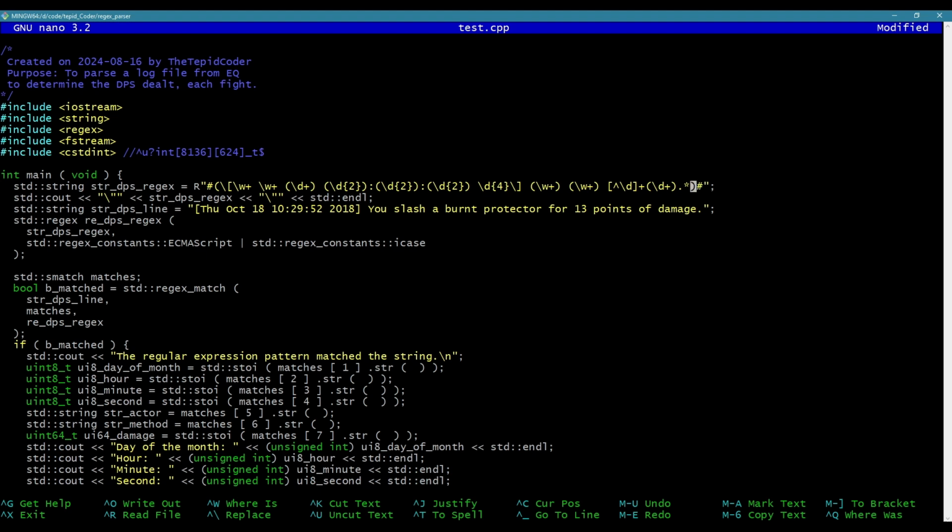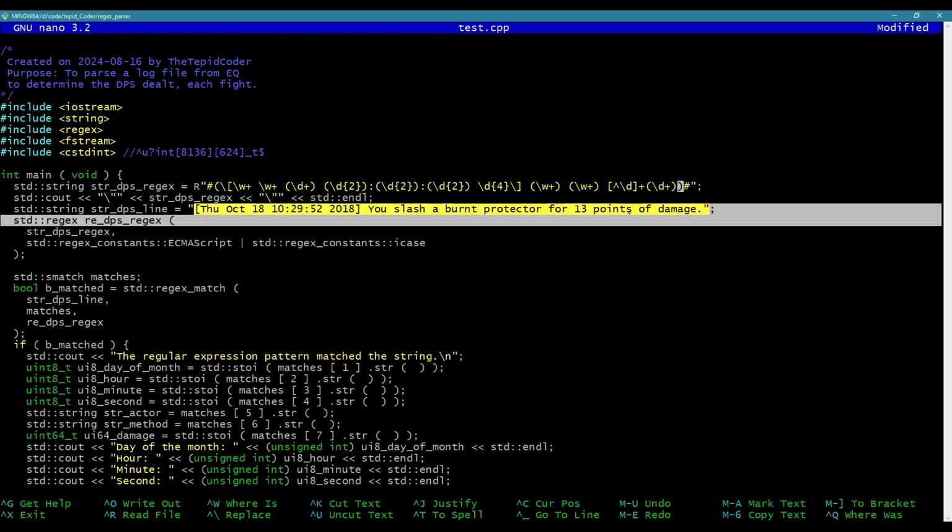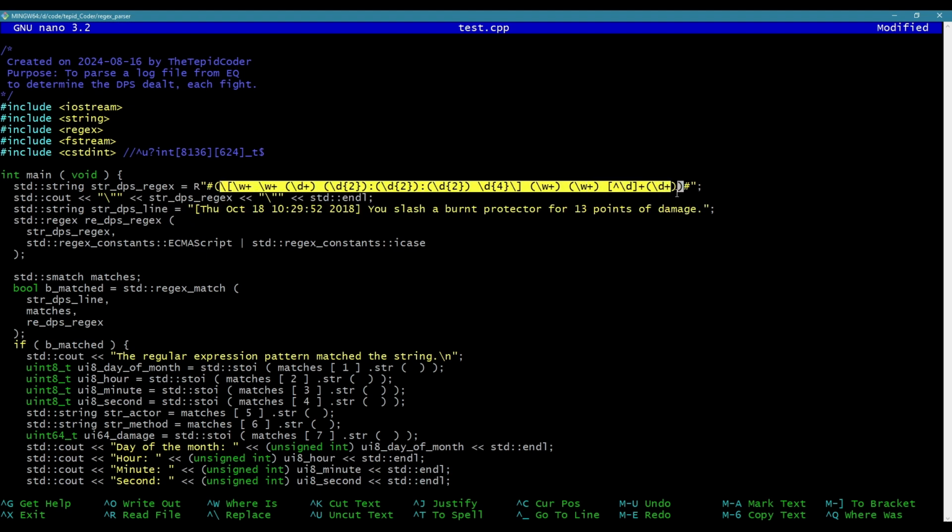I guess I had kind of forgotten about it, but match expects the entire pattern to match the entire string. So I'm passing it this string right here and saying match it against some pattern. At the end of the string you have a word character: who's the actor? You, or so-and-so. They slash someone, they hit someone, they pinch them, they bite them, whatever. That's the next word. And it says anything that's not a number. So it's going to move forward up to the point where it has a number right here. And then while it's a number, keep going forward until it's not a number. So we're getting this 13. But then there's some extra junk at the end of this, so it wasn't matching. So I had to do dot asterisk, which means dot is any character, asterisk zero or more.